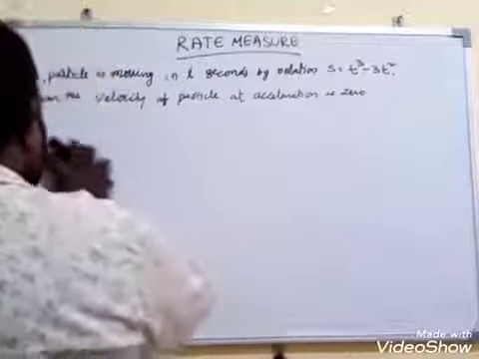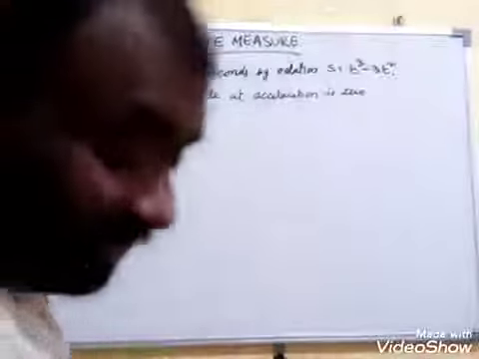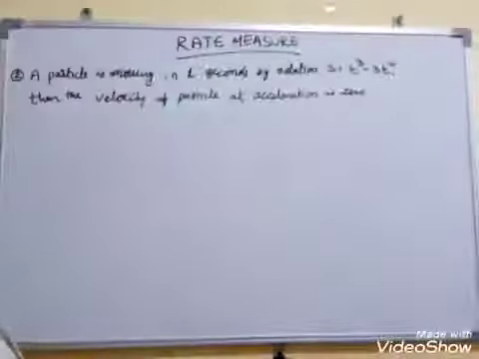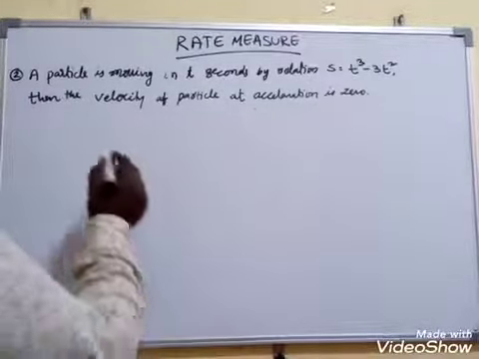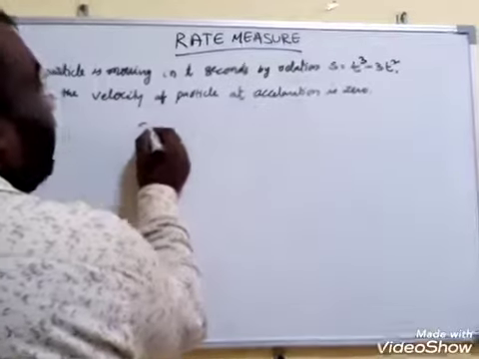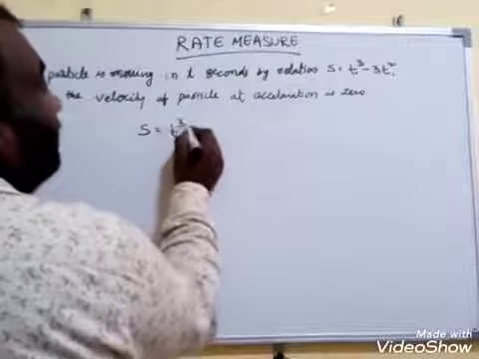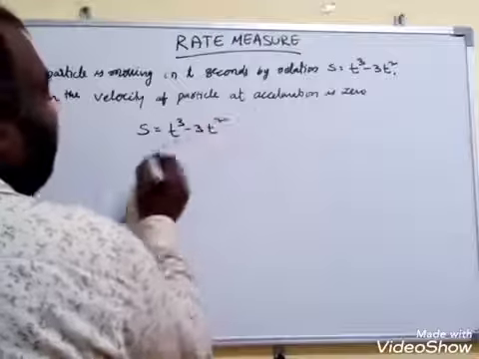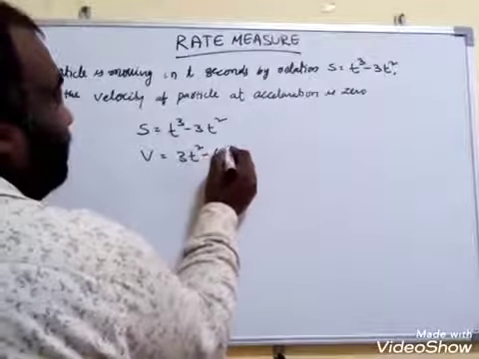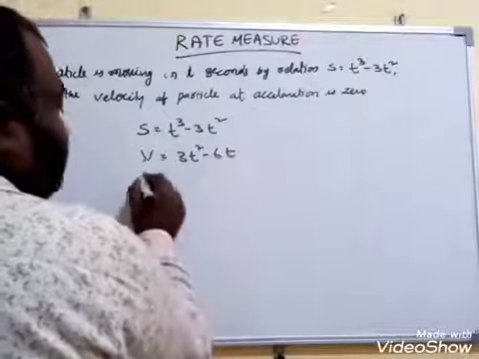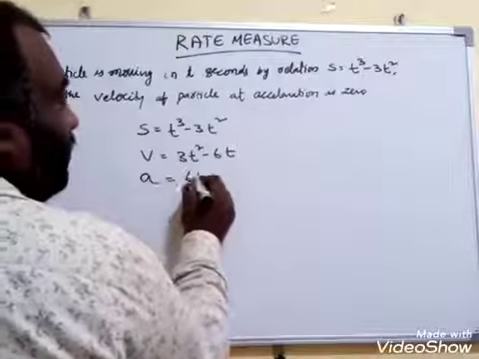Same question may ask: what is the acceleration when velocity is 0? What will you get there? Same thing, no? Now what is given? s is equal to t cube minus 3t square. Velocity you have to find. Velocity is 3t square minus 6t. Okay. Now a is equal to what we got? This one is 6t minus 6.